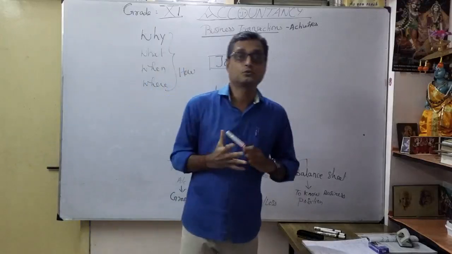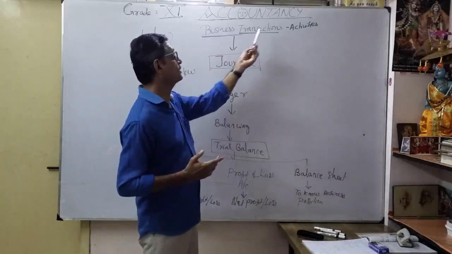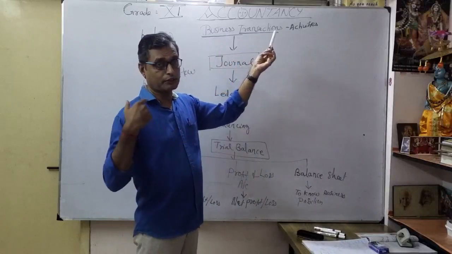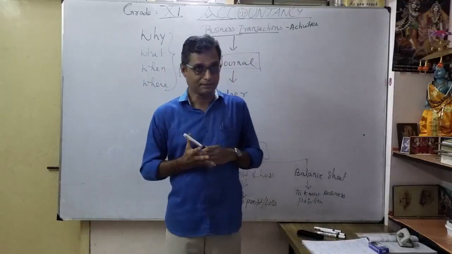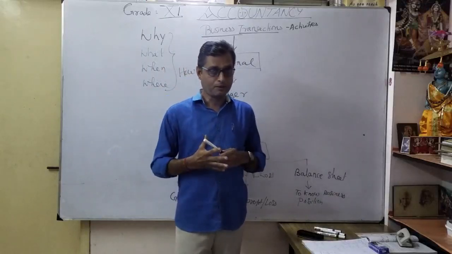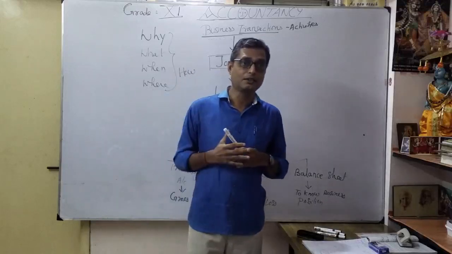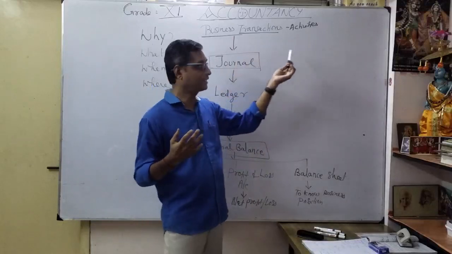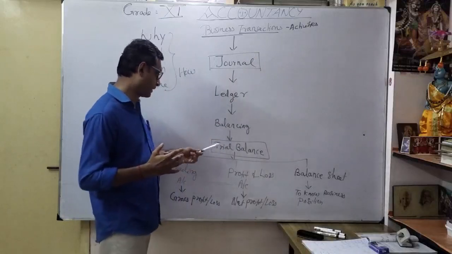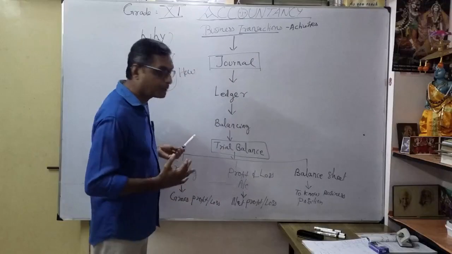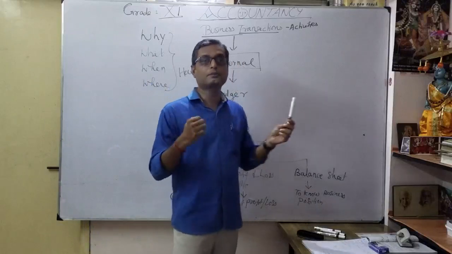How to do it, what is accountancy, how to prepare, recording the transaction. That's what a business transaction is. Suppose you go into the market, you are buying something, selling something as a business. For example, running a computer business, as a trading business, correct? You want to buy the computer, sell the computer, research the customer, and know where the computer parts are available. All this information from the business transaction, how to convert to the journal, thereafter ledger, balancing, trial balance. After this, how to prepare these three types of accounts: trading account, profit and loss account and balance sheet. Then why am I going to prepare them again?